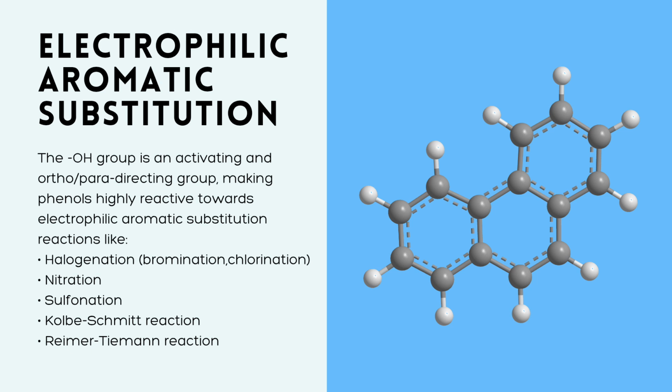Some groups like methyl, negative CH3, or negative OH are activating groups and direct substitution to the ortho or para positions. Other groups like nitrate or acetate are deactivating and tend to direct substitution to the meta positions.